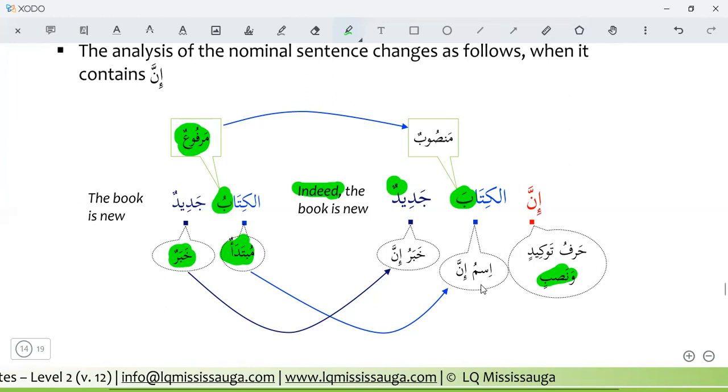And after this, the mubtada will no more be mubtada. After using inna, the mubtada will no more be mubtada. It will be ismu inna. Now, here al-kitabu is mubtada, but after using inna, it is not mubtada. It is ismu inna. And khabar will become khabru inna.